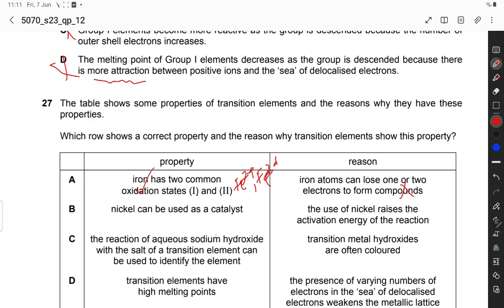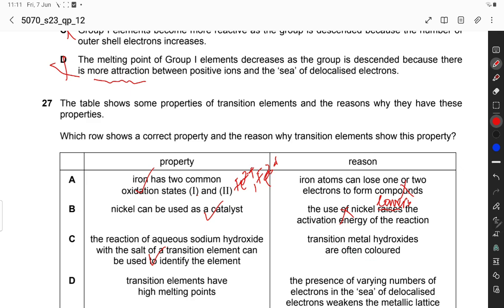B, nickel can be used as a catalyst. Yes, nickel can be used as a catalyst. The use of nickel raises the activation energy. No, not raises, it lowers the activation energy. The reaction of aqueous sodium hydroxide with the salt of transition elements can be used to identify the element. Yes, sodium hydroxide is used to identify the cations present in the salts. This is correct option.